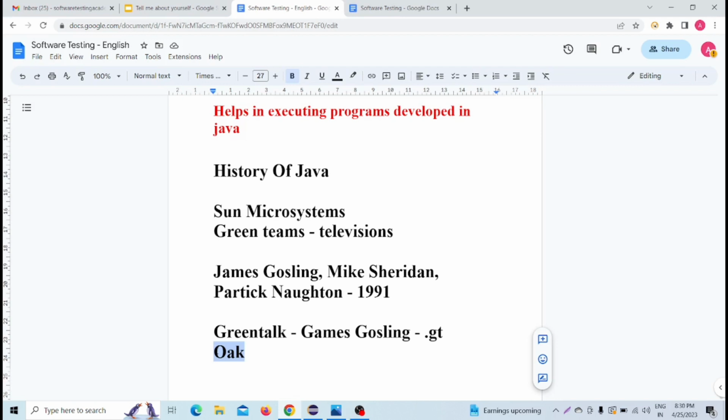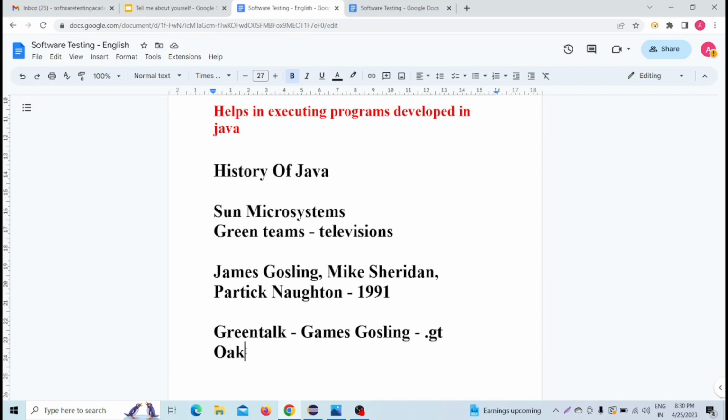So what is Oak, and why was Java named Oak? Oak is a tree. The name Java comes from an island in Indonesia where the first coffee was produced, and it was called Java coffee.